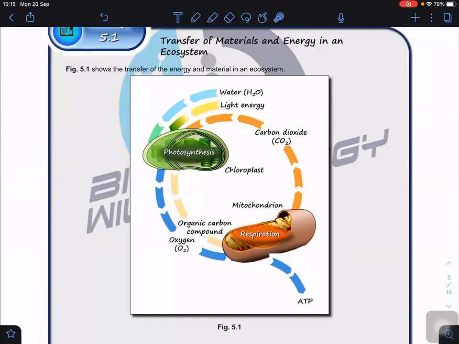Definitely we need light energy, because light energy is the input of energy for the entire food chains and food web within an ecosystem. In order to carry out photosynthesis, we need water and CO2, and the oxygen is the product that we use in respiration. So respiration and photosynthesis actually reverse each other.